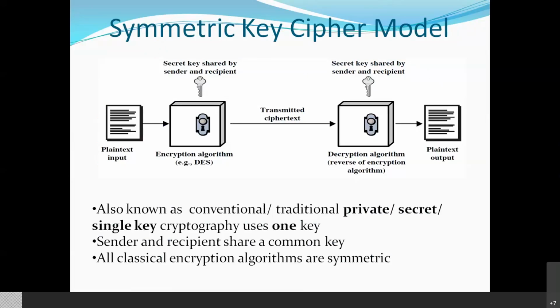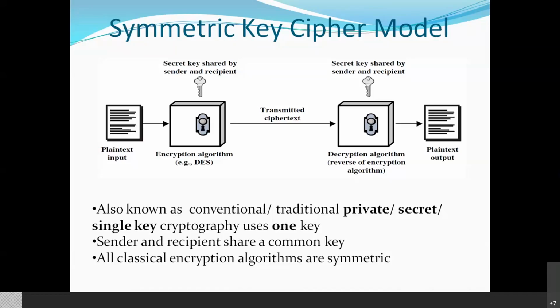Symmetric cryptography. In this cryptography, the sender and receiver agree upon a single key. In a real-time example, we have a house and a lock for our house, or a locker in a bank, right? For our house, we lock our door, right? And we have the key. Another person should also have the same key to open that lock.